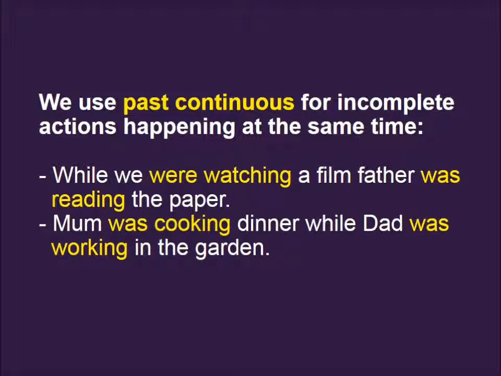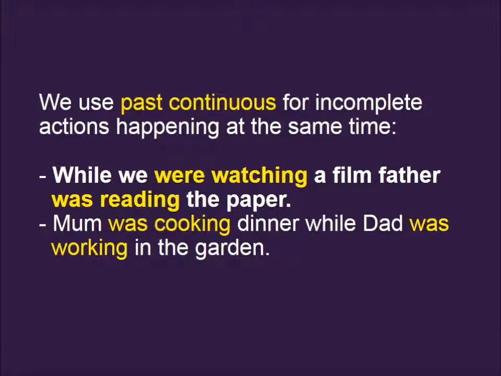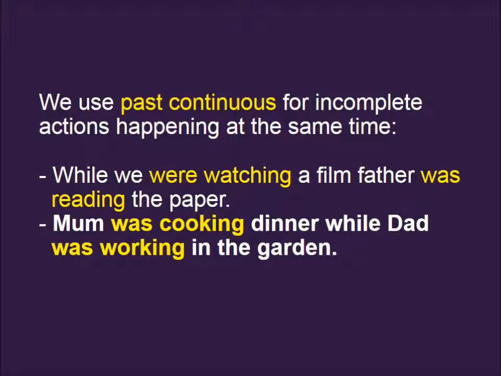When two incomplete actions happen at the same time, we use past continuous twice. This becomes clear from the first example. While we were watching a film, Father was reading the paper. And also from the second. Mum was cooking dinner, while Dad was working in the garden.